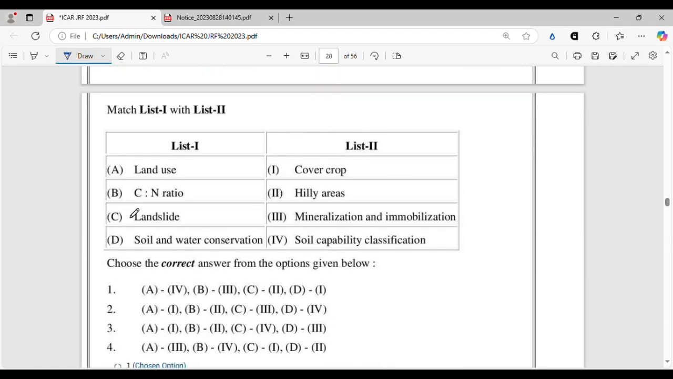Match the following question, an easy one. You have to match list 1 with list 2. So let's dive right into it. Land use is, of course, soil capability classification. Soil capability classification determines the land use of a particular patch of land.